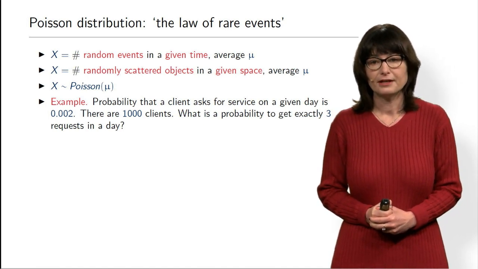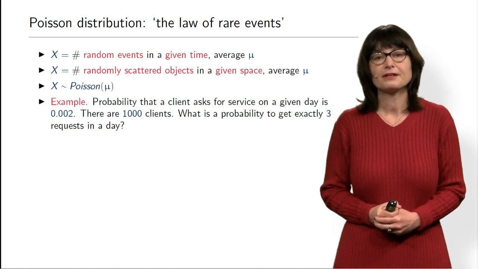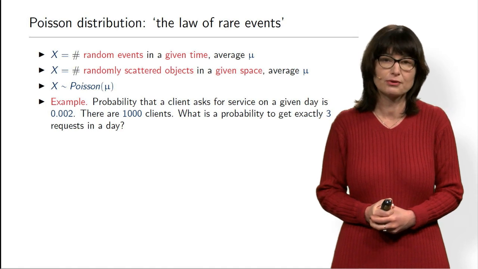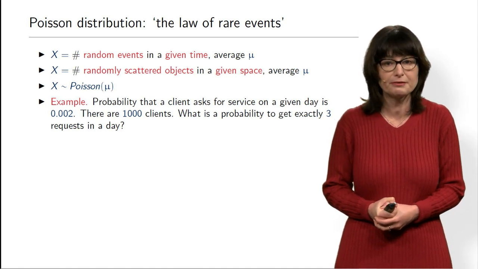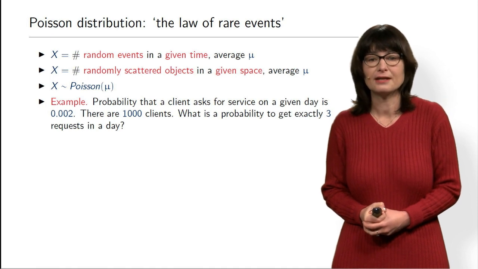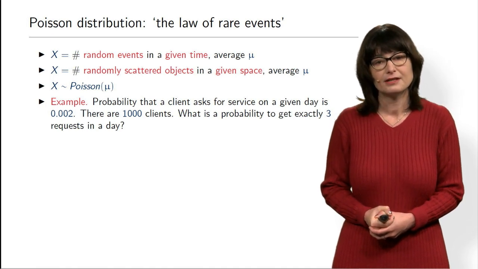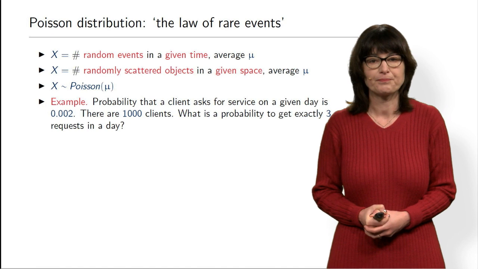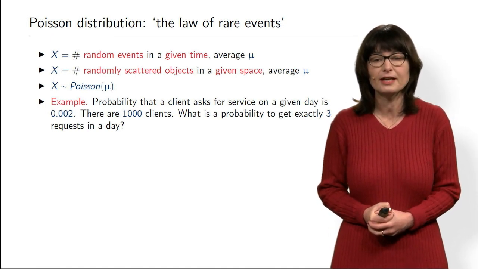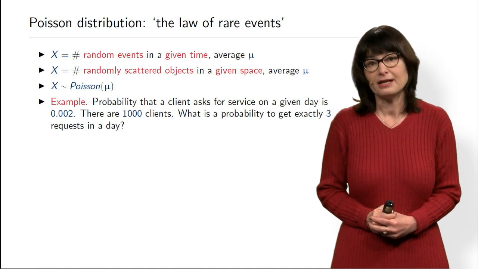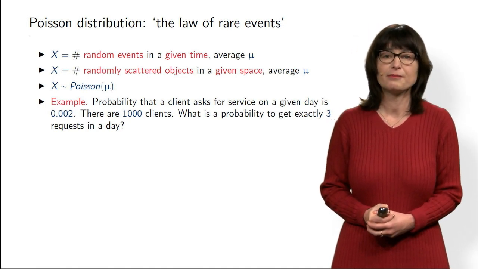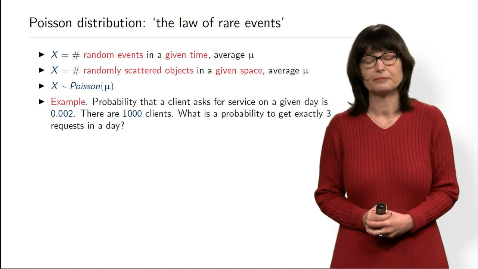So we have one day, and we are providing service for clients that bought some equipment, and the probability that a particular client will call on a particular day is quite low. It is like 0.002, so it's 0.2%. However, we have 1,000 clients.